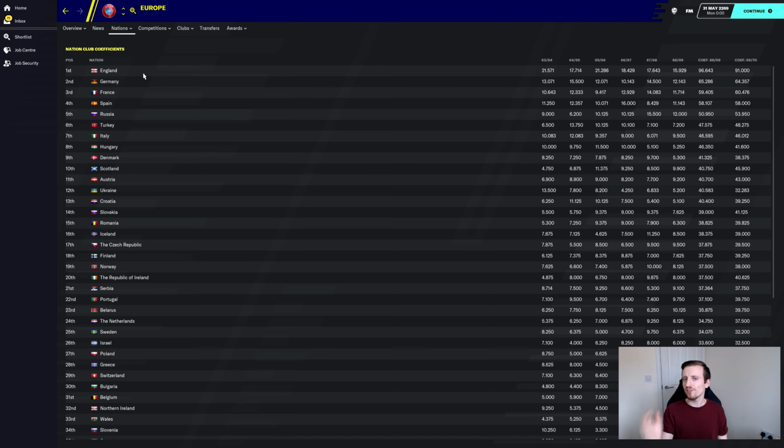And of course, the coefficients, for anyone who may be watching and not 100% sure on what it is, are referring to essentially the points that clubs in European competitions like Champions League, Europa League get for how they perform. So essentially based on this, England is performing the best in European competitions like Champions League, etc. And so they are top. So essentially that's what it's doing.